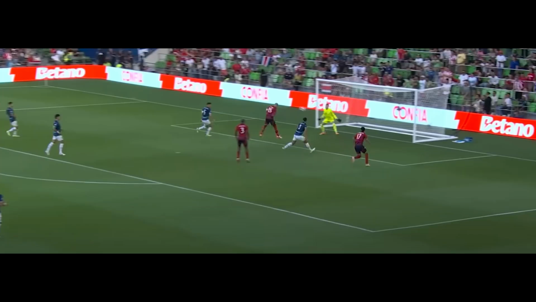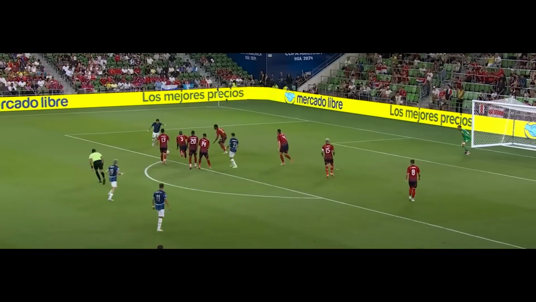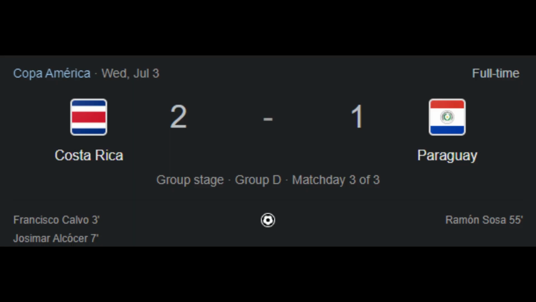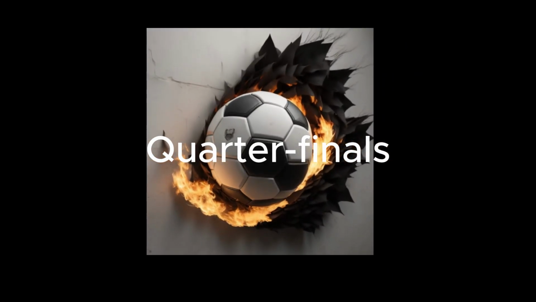Costa Rica started the match very well because Calvo scored a goal in the 3rd minute, and 4 minutes later, Alcocer scored a goal to make it 2-0. Paraguay managed to score a contact goal in the 55th minute after Sosa's goal. However, Costa Rica won the match. Colombia and Brazil advanced from Group D to the quarterfinals.